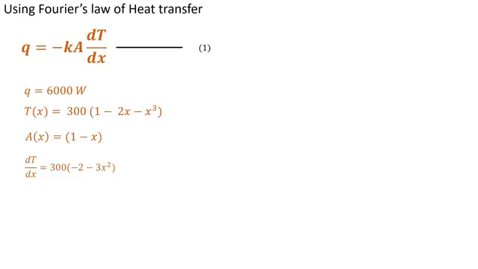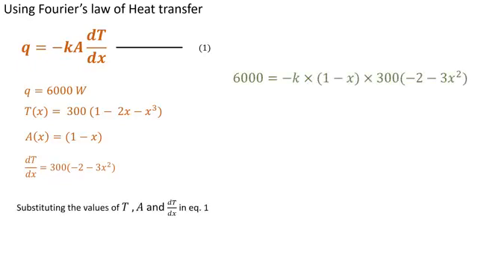We can put the values of q, A of x, and dT by dx in equation 1, and this equation comes out to be 6000 equals minus k times (1 minus x) times 300 times (minus 2 minus 3x squared). Here area is 1 minus x, and dT by dx is 300 times (minus 2 minus 3x squared).